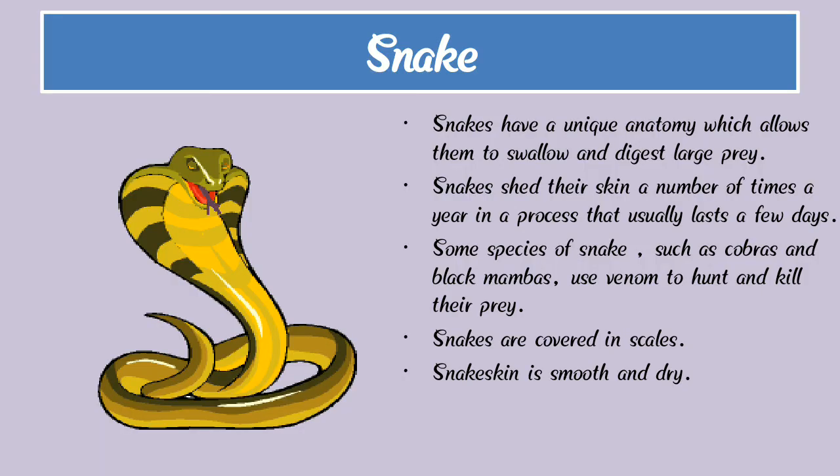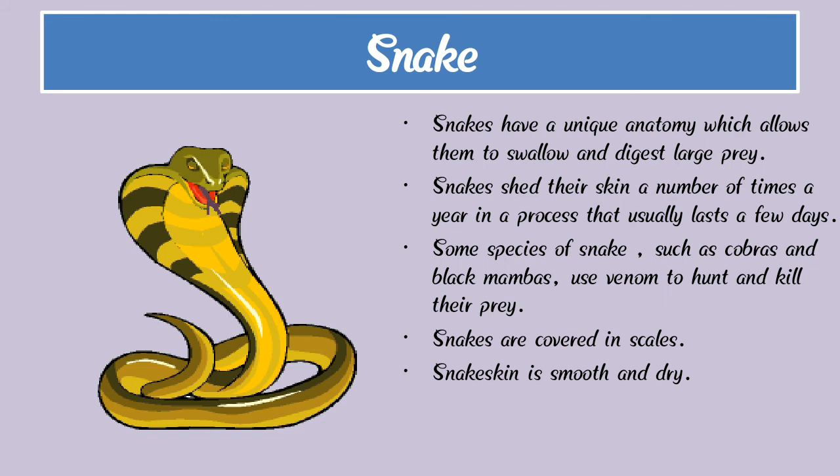Now next, snake. Here we can see a photograph of a snake. Snakes have a unique anatomy which allows them to swallow and digest large prey. Snakes shed their skin a number of times in a year, in a process that usually lasts a few days.